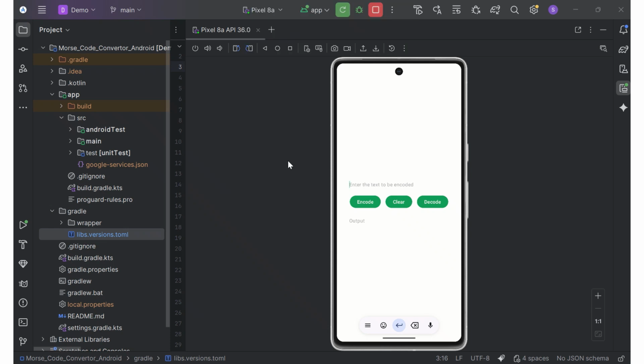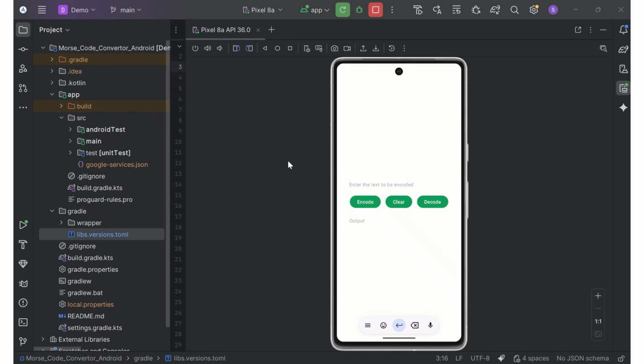So this is how our app looks like on the mobile phone. As we mentioned on our slides, it has just three buttons: Encode, Clear, and Decode. And it works very simple. We just type any word or sentence, and then we will ask the app to encode it. The output will be in Morse code. We can do the reverse as well.